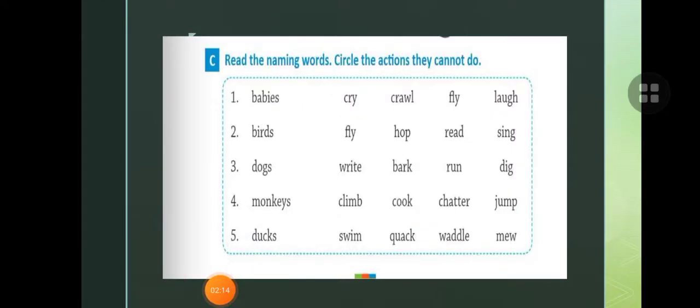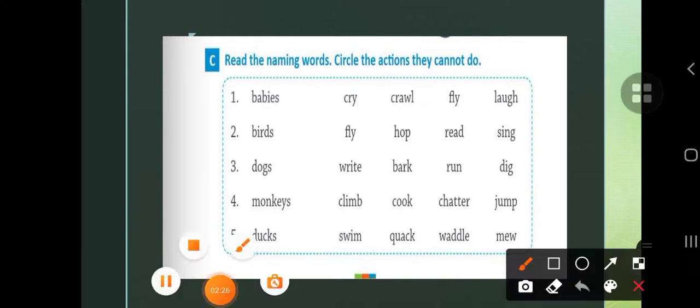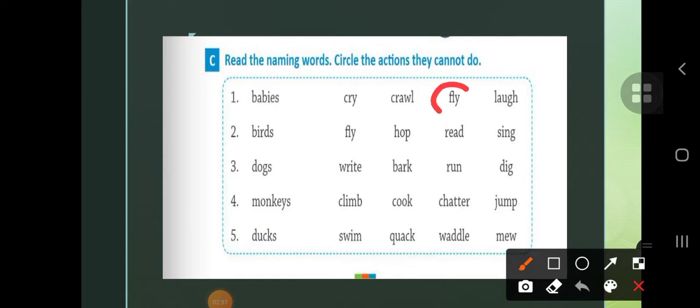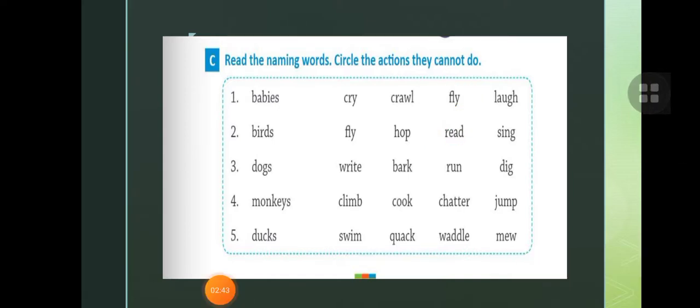And next exercise, children, read the naming word, circle the action word they cannot do. You have to read the naming word, like babies. And what the babies cannot do. Cry, crawl, fly, laugh. The baby cannot fly. So you will circle fly. Birds: fly, hop, read, sing. So birds cannot read. Okay, you will circle the actions they cannot do.